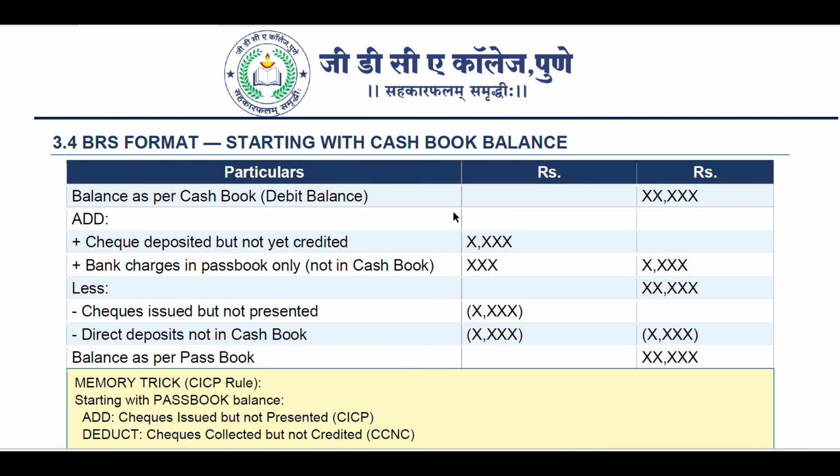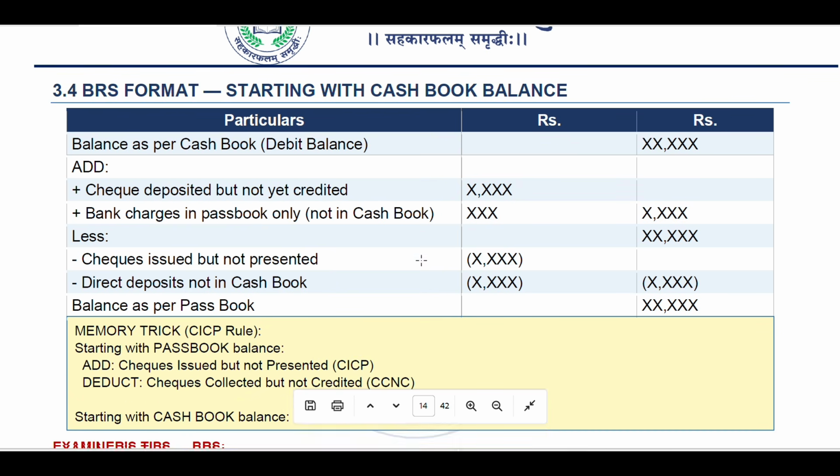Balance as per cash book, debit balance, then add cheques deposited but not presented, plus bank charges in passbook only, if not in cash book. Less: cheques issued but not presented, direct deposit not in cash book. Balance as per the passbook.